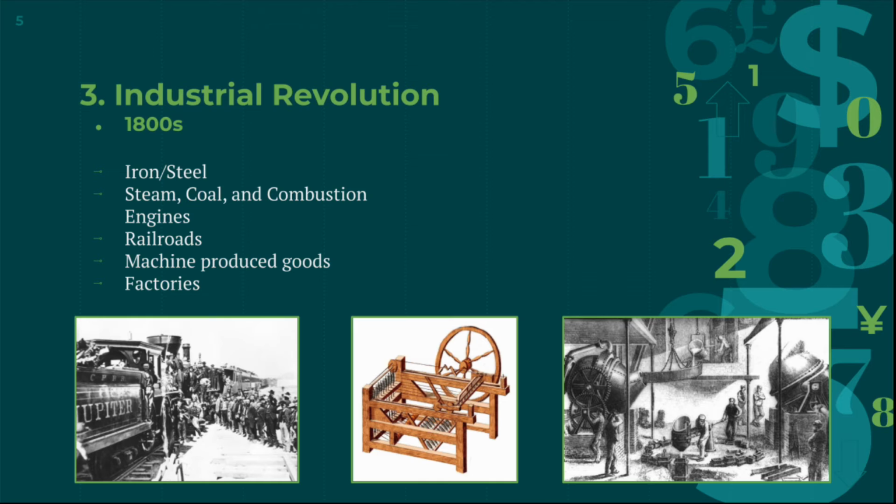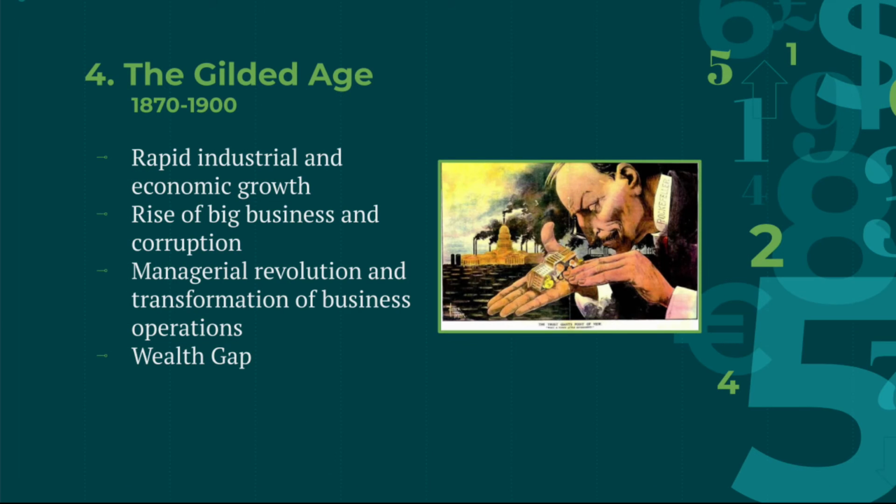These three factors set the stage for the second half of the century following the Civil War and the Gilded Age. Part 4: The Gilded Age. The economics of the Gilded Age were shaped by the Industrial Revolution. New technologies revolutionized the manufacturing process and created the modern industrial economy.